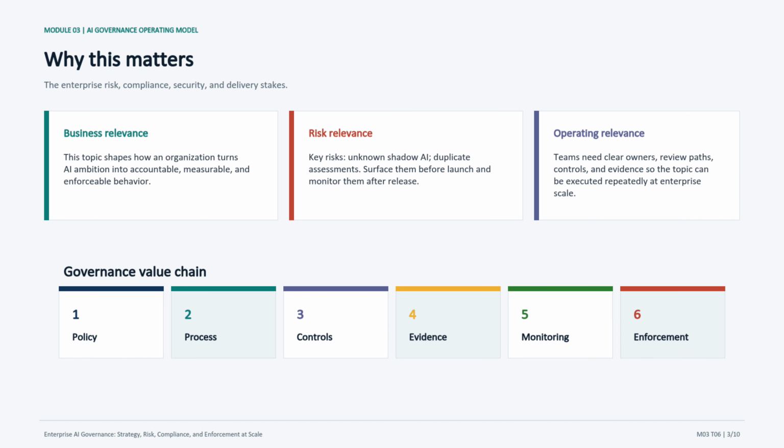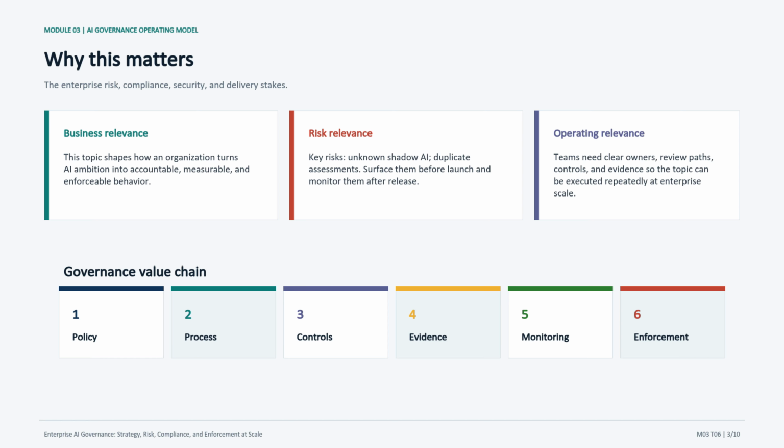Governance intake and portfolio management matters because AI governance is not only about writing policies, it is about preventing unmanaged AI behavior from becoming business, compliance, security, or reputational risk. The risk side is especially important here. For this topic, the common failure modes include unknown shadow AI, duplicate assessments, and untracked SaaS AI features. I would pause on each one and ask the class, what would the first warning sign look like in production?